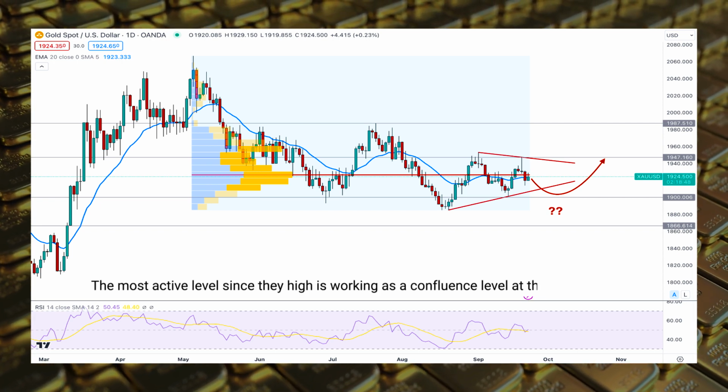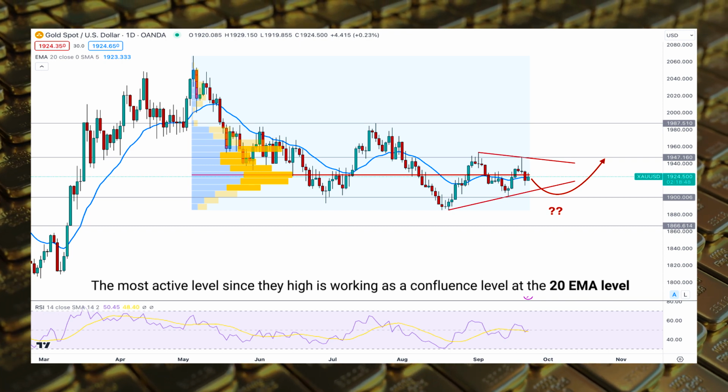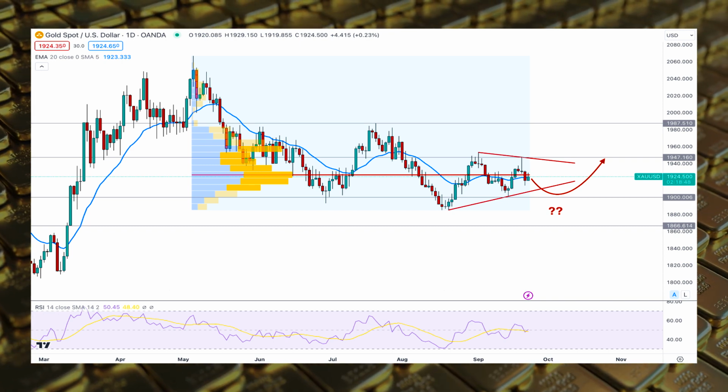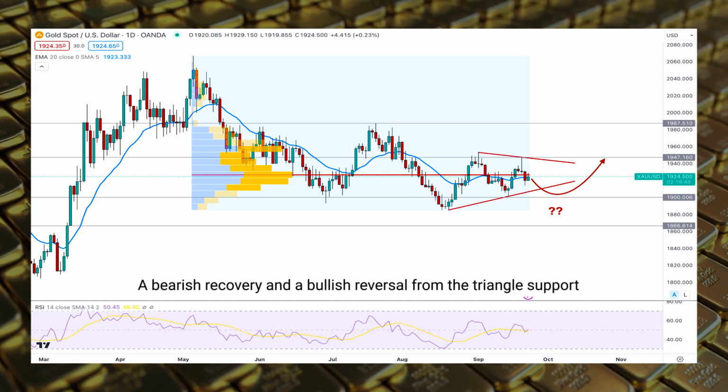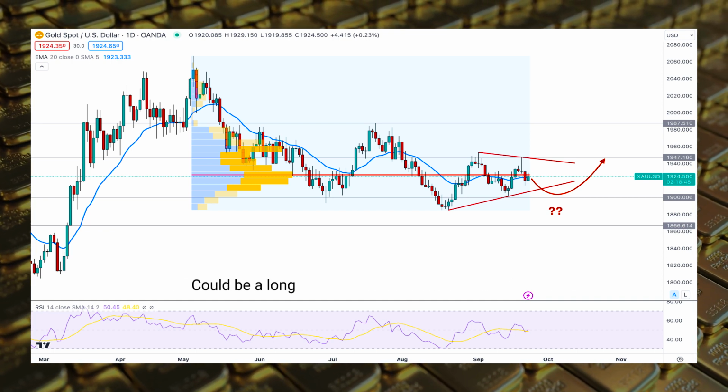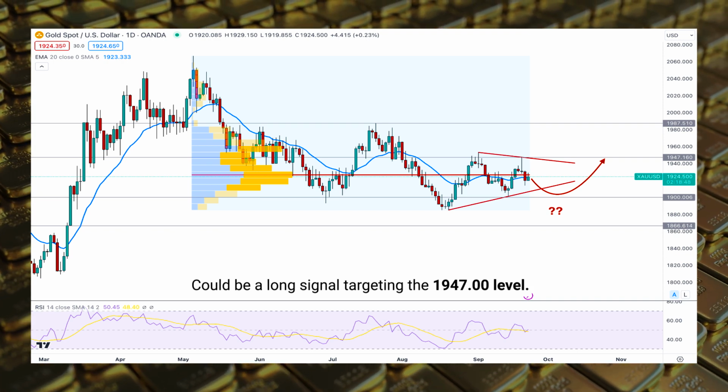Moreover, the most active level since the May 3rd high is working as a confluence level at the 20 EMA level, suggesting a consolidation. Based on the weekly outlook, a bearish recovery and a bullish reversal from the triangle support could be a long signal, targeting the 1947 level.